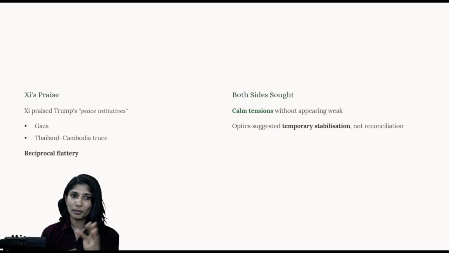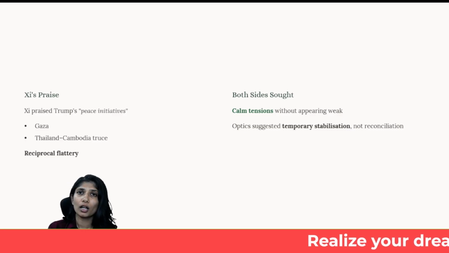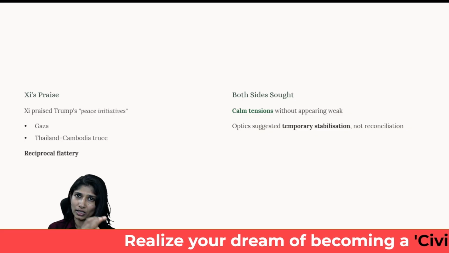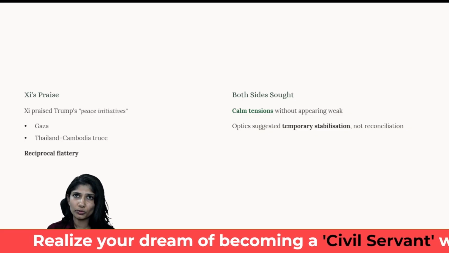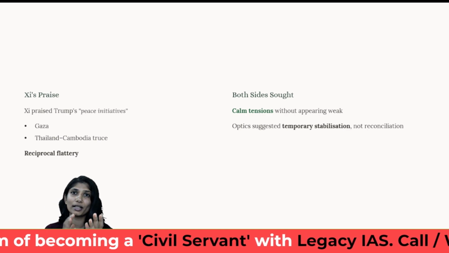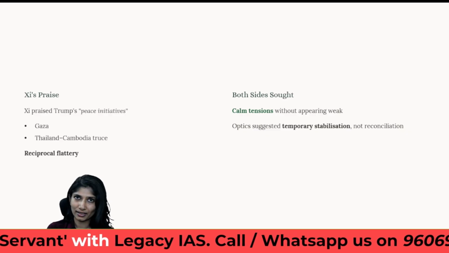One is your Gaza peace plan and second is your Thailand-Cambodia truce. He also said that it was China, it was in his own backyard, so China was also very much looking into this issue. So it was all about reciprocal flattery. That was also seen from your Donald Trump side. So what was Donald Trump's side of flattery? He said we're going to have a good negotiation, but it is going to be tough because Xi Jinping is a tough negotiator. So things like that.